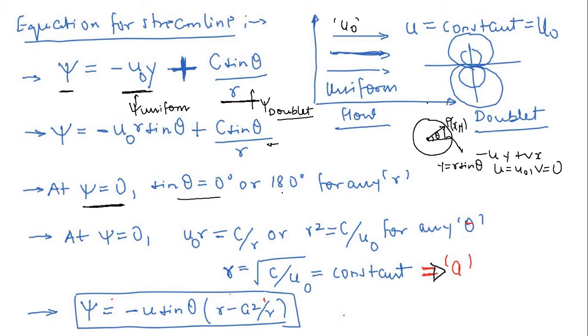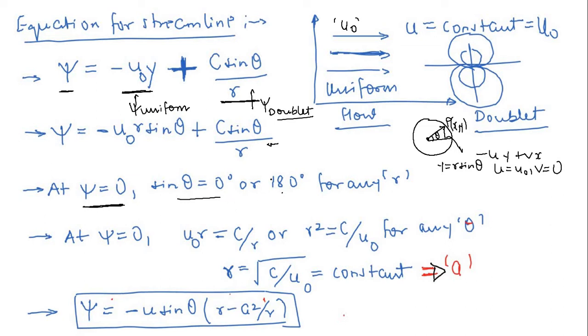either here, or let's say you take a cylindrical surface, a circle of some large radius. So for any r, sine theta is going to be either 0 or 180 degrees. Now coming to this, again we have one more term, at psi is equal to 0. There are two possibilities when psi can be 0. One is you reduce this sine theta to 0 or 180 degrees.